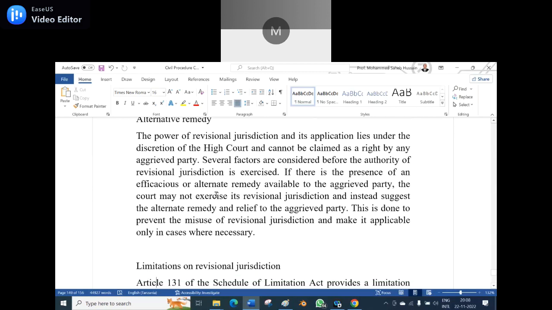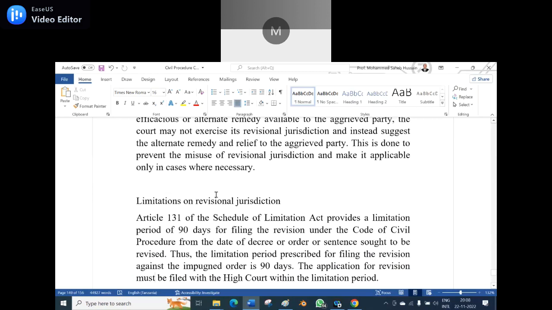Means you should not use it as a sword, we should use it only as a shield.